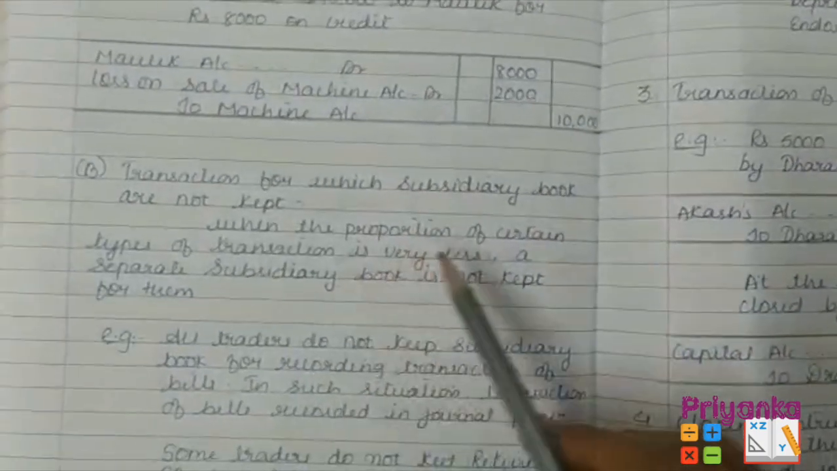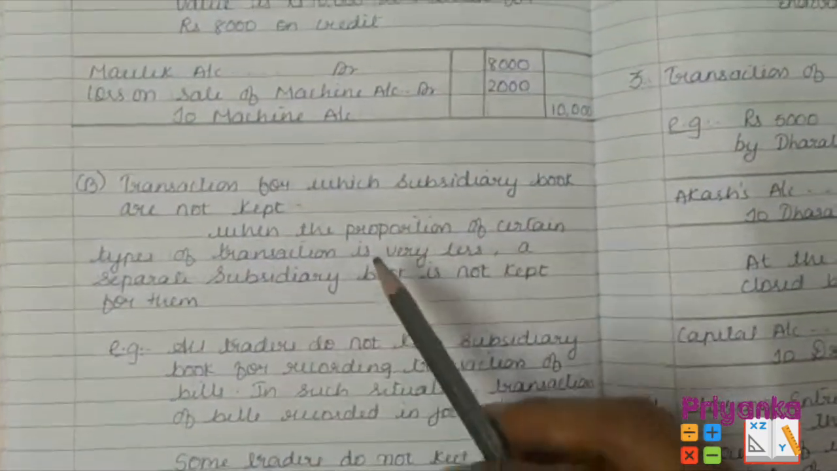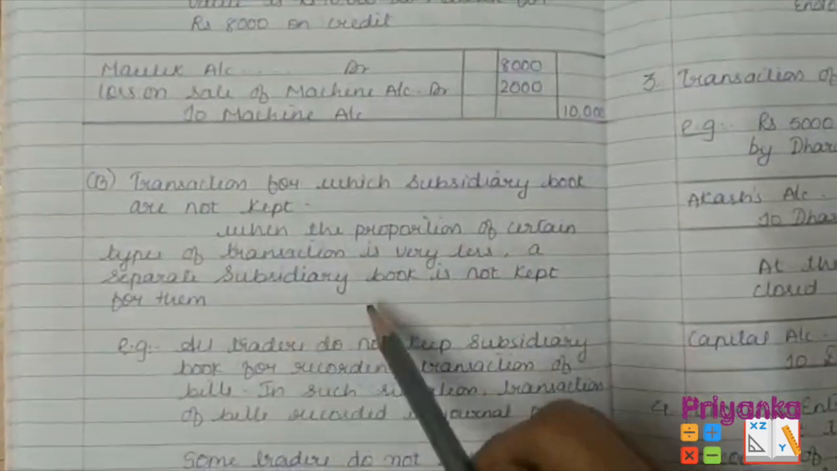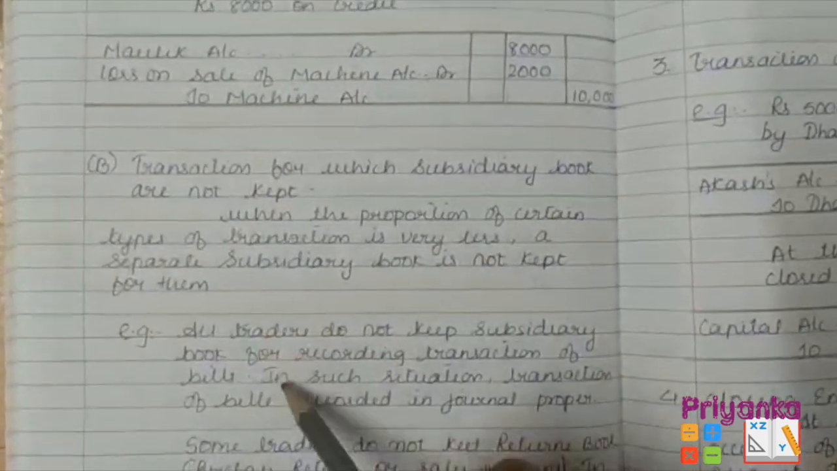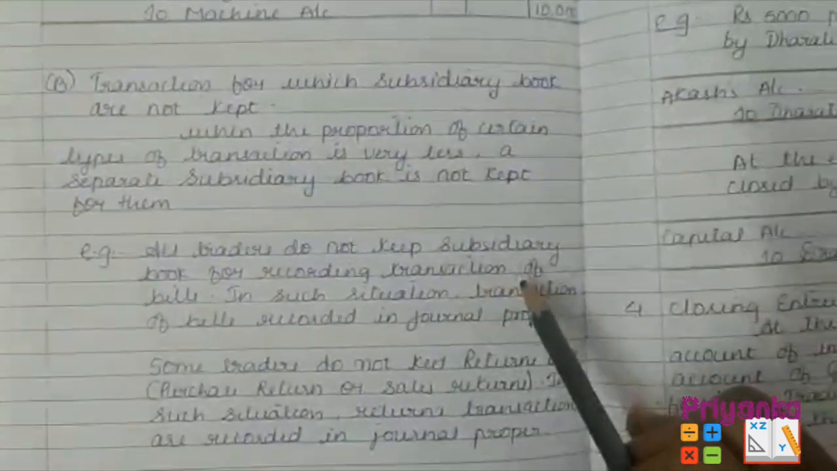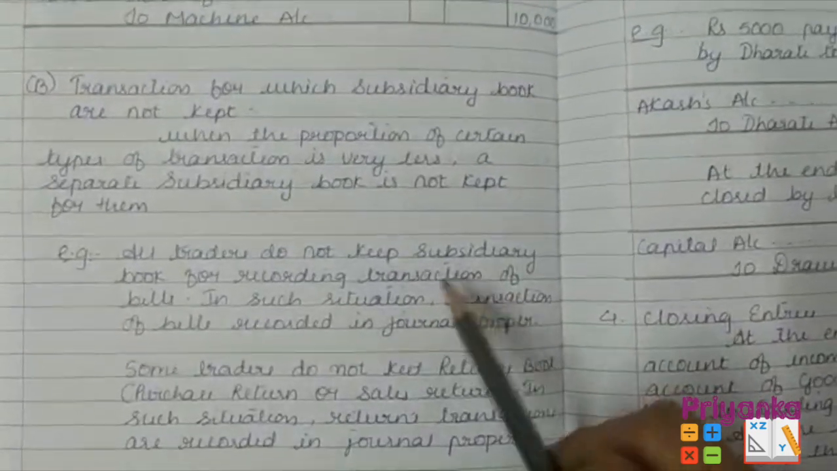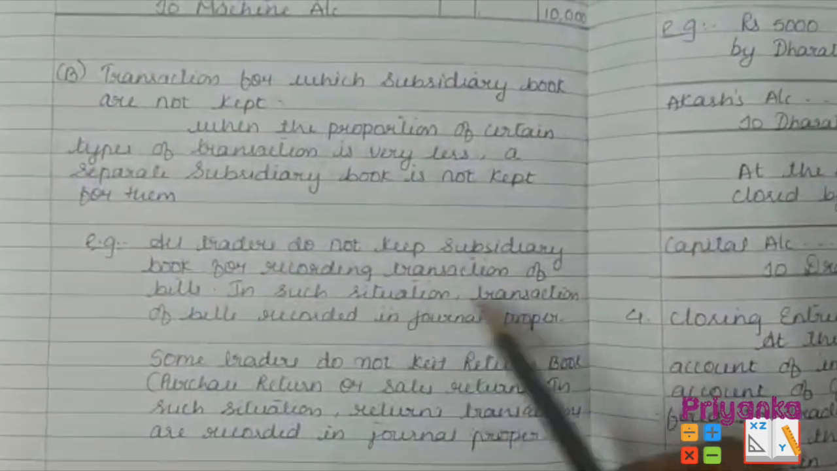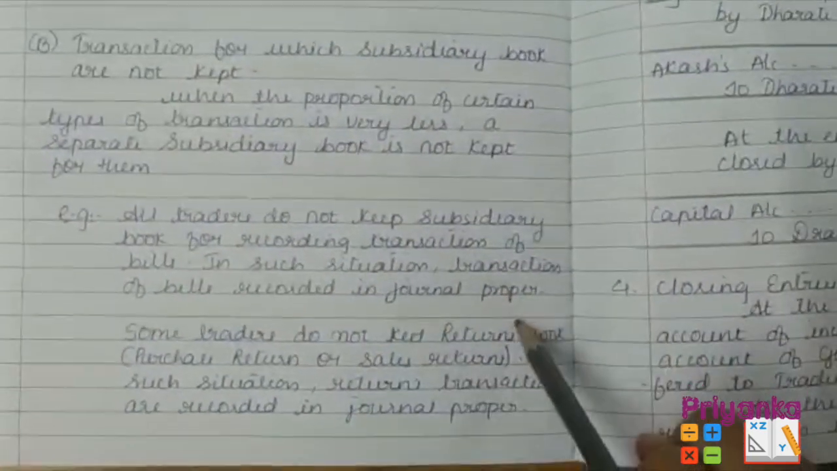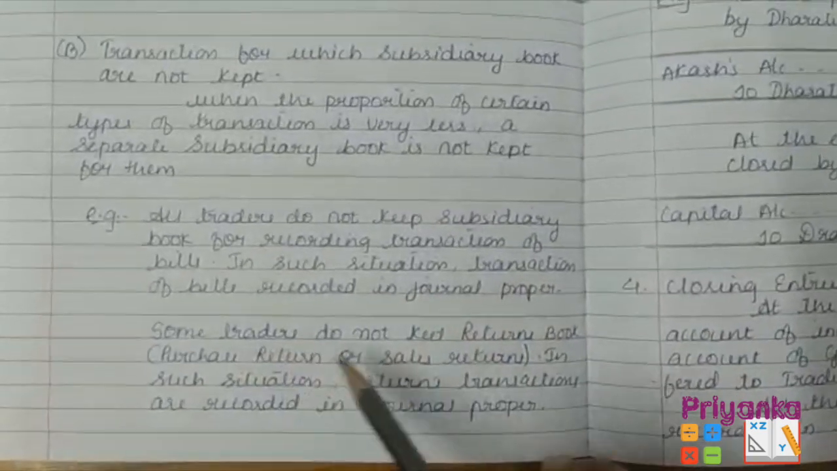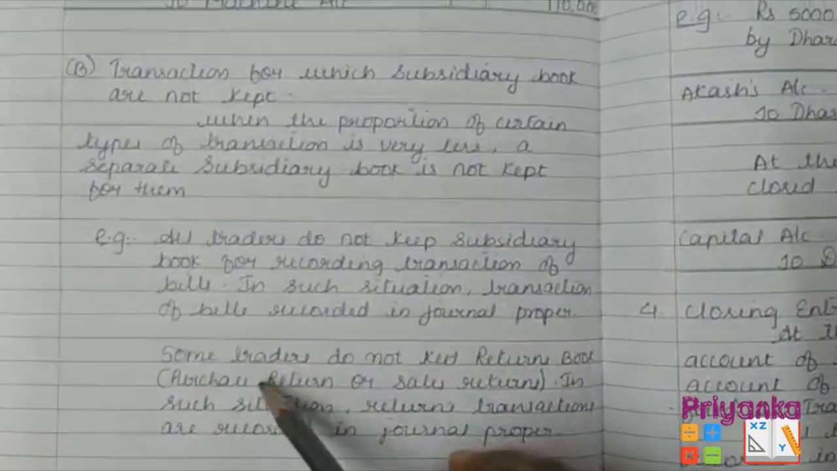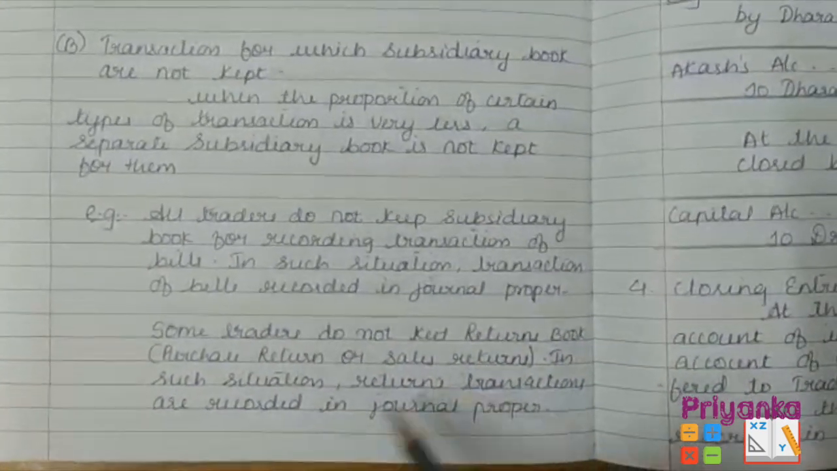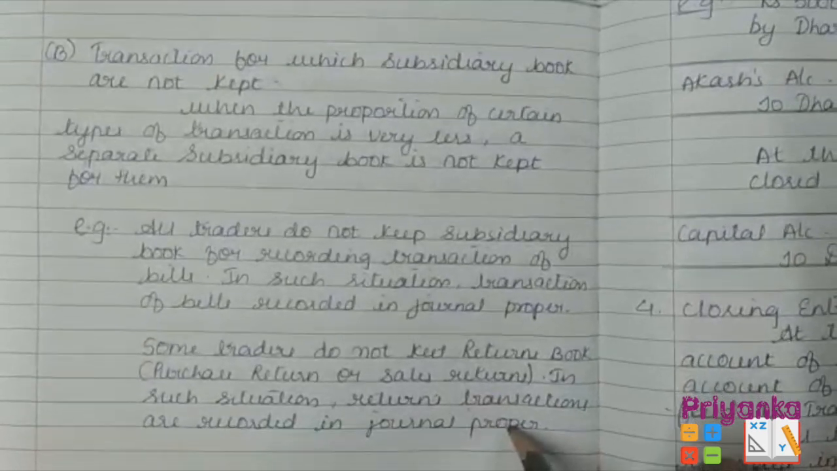Next, transactions for which subsidiary books are not kept. When the proportion of certain types of transactions is very small, a separate subsidiary book is not kept for them. For example, all traders do not keep a subsidiary book for recording bills, that is, bills receivable and bills payable. In such a situation, the transactions of bills are recorded in journal proper. Even some traders do not keep the returns books, remember, the purchase returns book and the sales returns book. In such a situation, such return transactions are recorded in the journal proper.